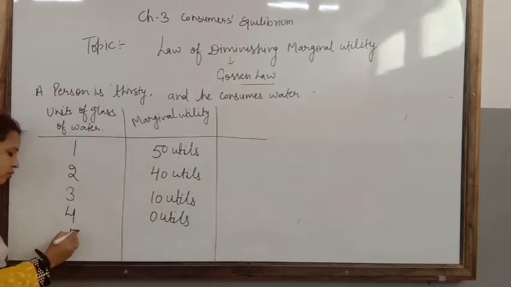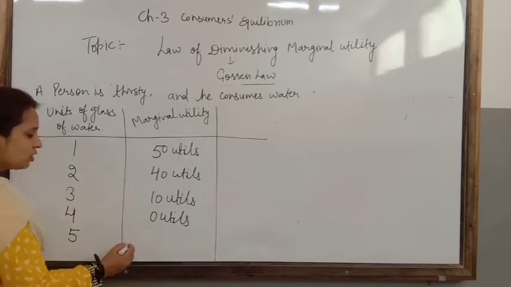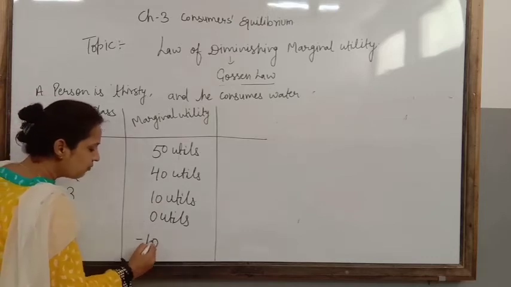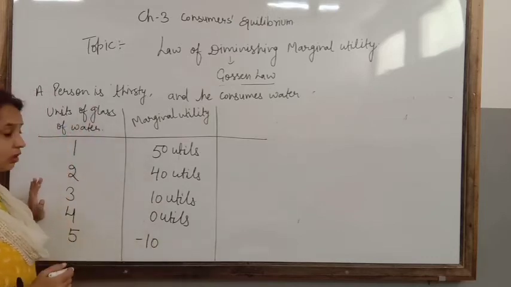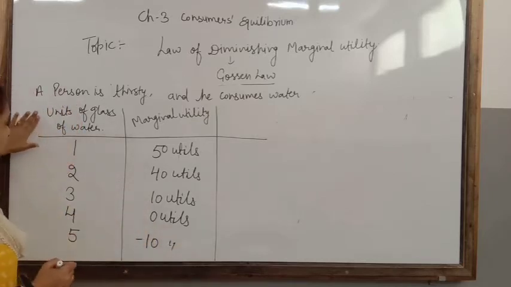Still, someone is going to force him to have a fifth glass of water. From the fifth glass, he will definitely not get satisfied at all. He may feel like vomiting, so his satisfaction goes negative. Suppose he gets satisfaction of minus 10. That is known as the law of diminishing marginal utility.